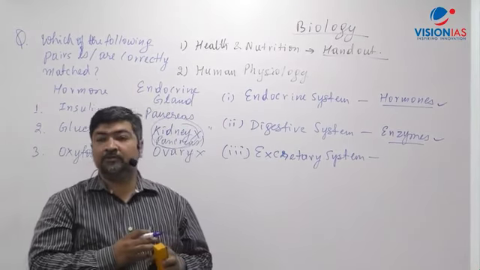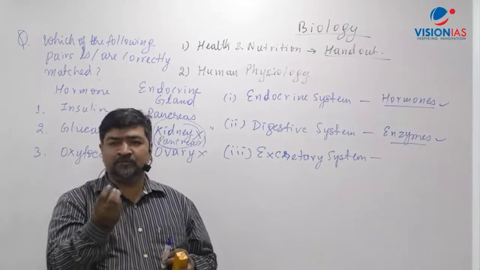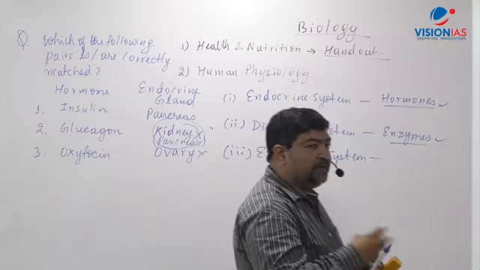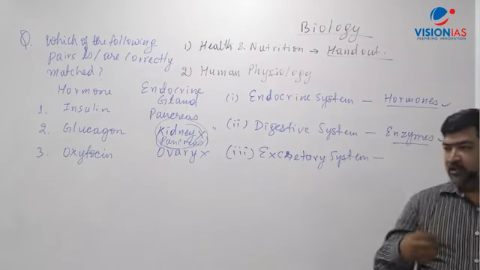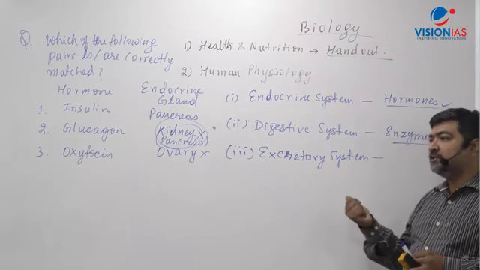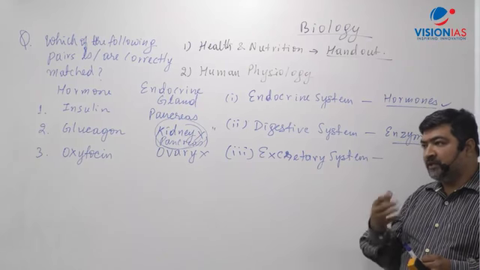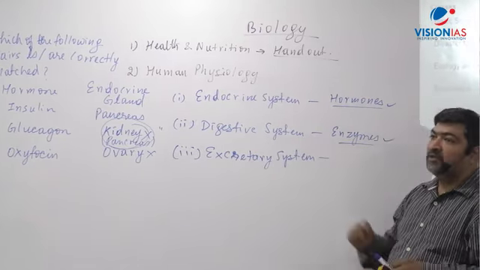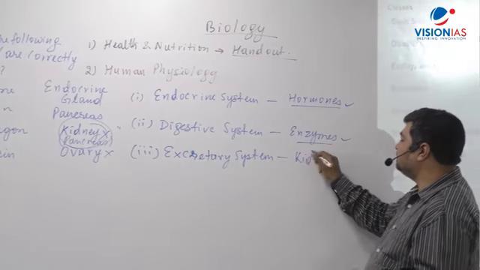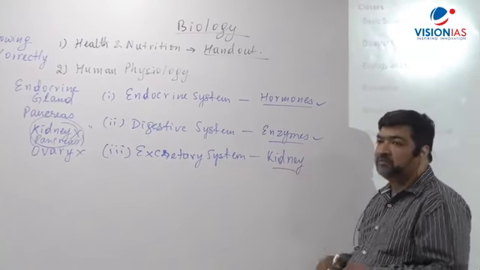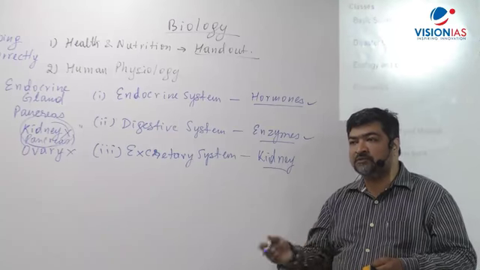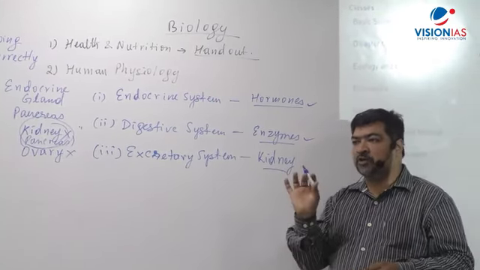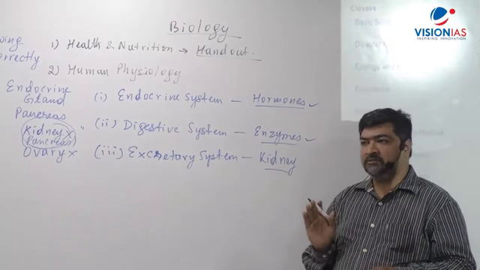Now here, what you have to learn is a very small part, not very detailed: how the filtration happens of the waste material, the body's waste material, nitrogenous waste, let's say urea and all this, how they get filtered through the kidney and then excreted out of the body. So in terms of excretory system, we'll learn about the kidney and basic parts of it, the kidney function in terms of osmoregulation, filtration, absorption, certain processes we'll look into. Again, it is not a big topic, it is a small topic. A basic understanding is required, right?